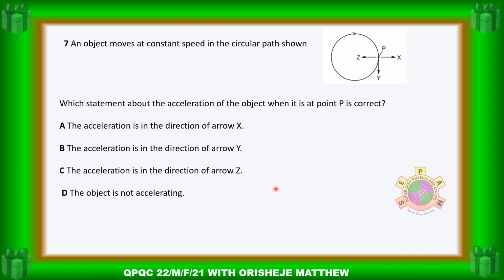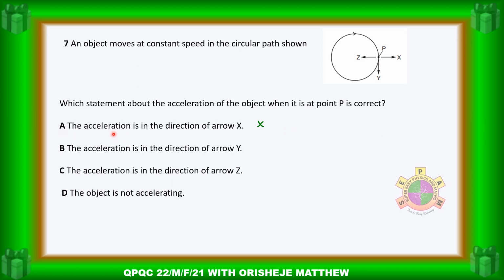The next question is question 7. An object moves in a circular path with a constant speed as shown. So the object is at position P and is moving at this position P. The linear velocity points in the direction of Y. The centrifugal force points in the direction of X, and the centripetal force points in the direction of Z. Which statement about the acceleration of the object when it is at P is correct?